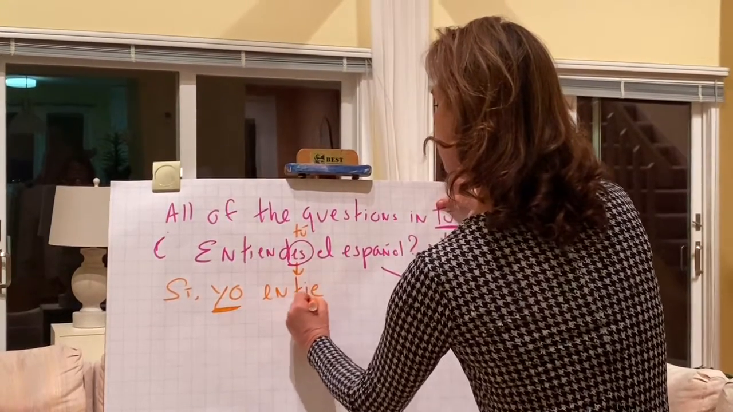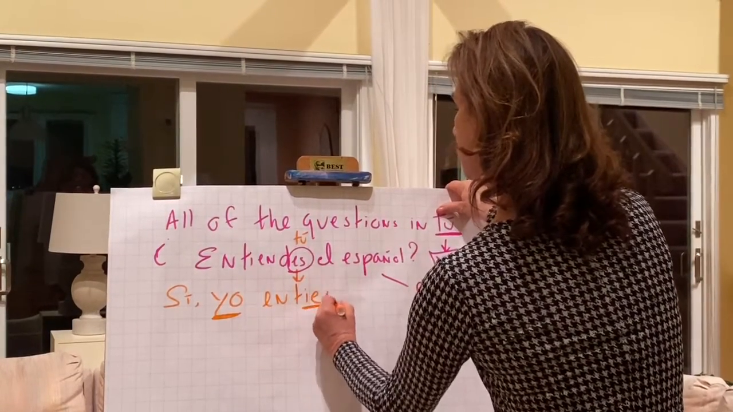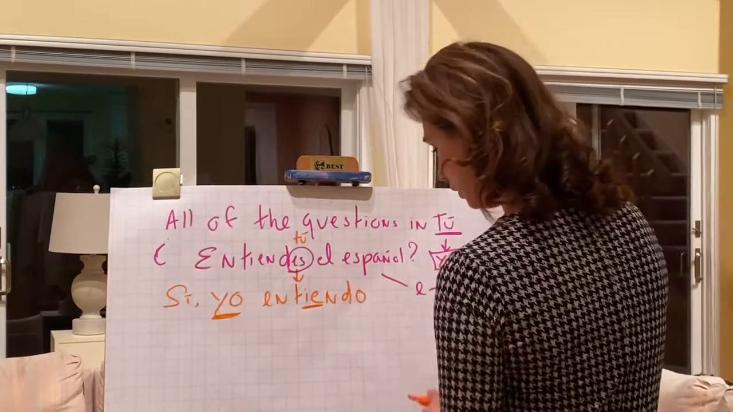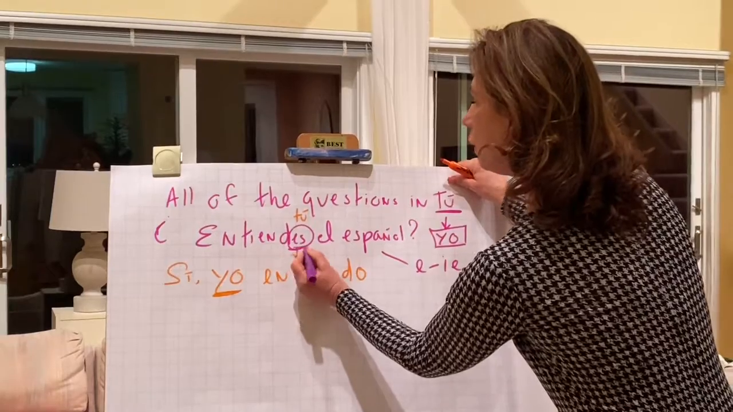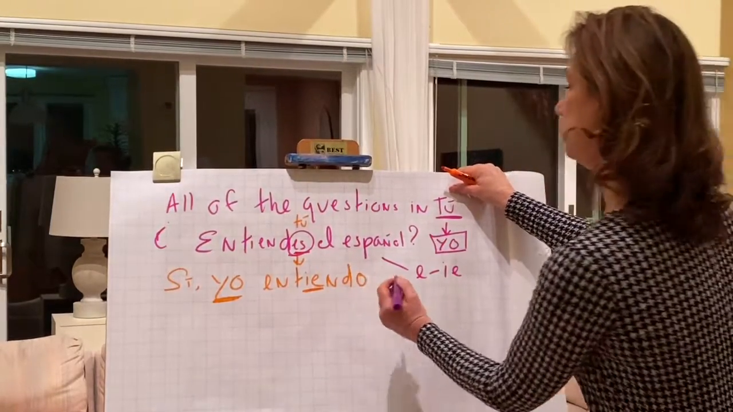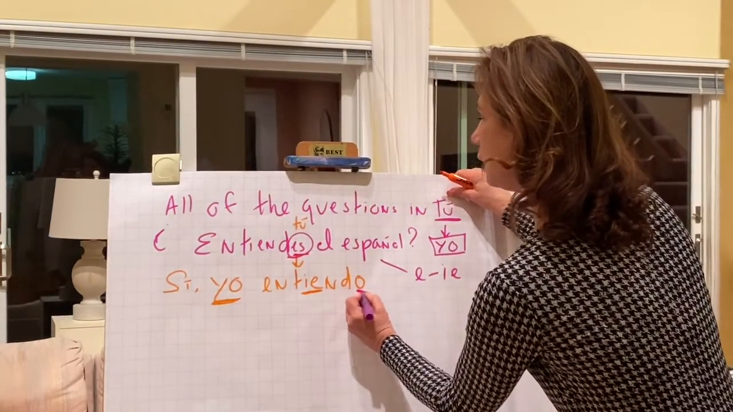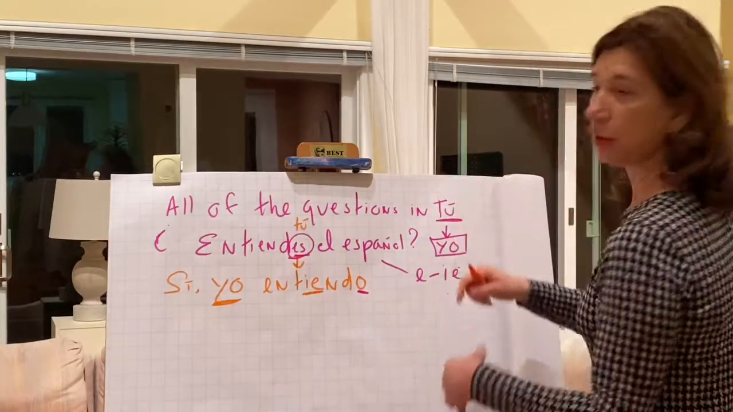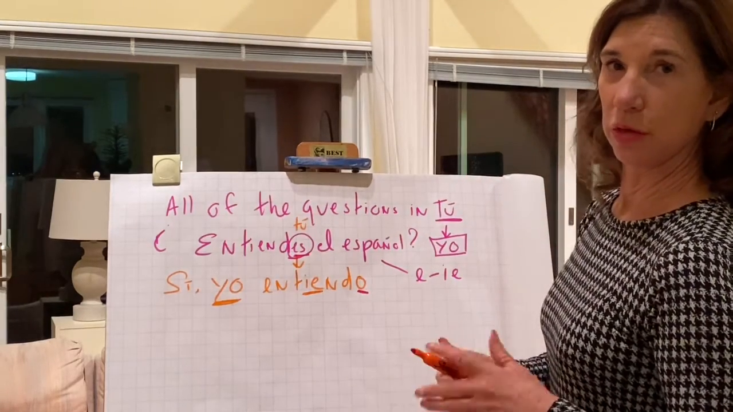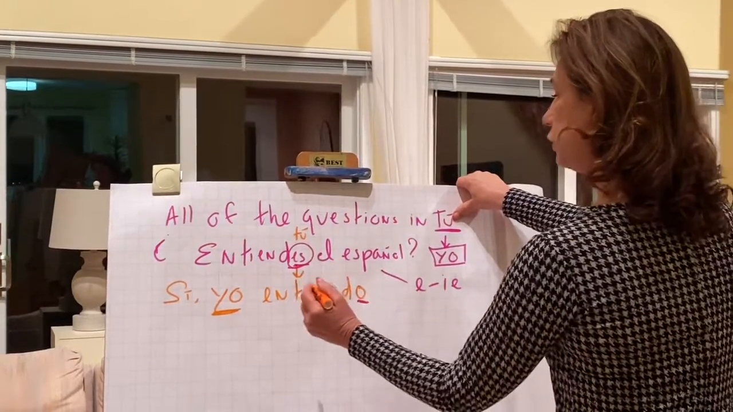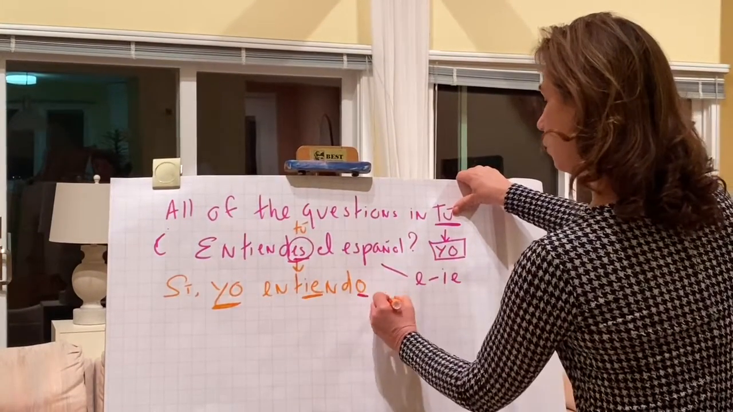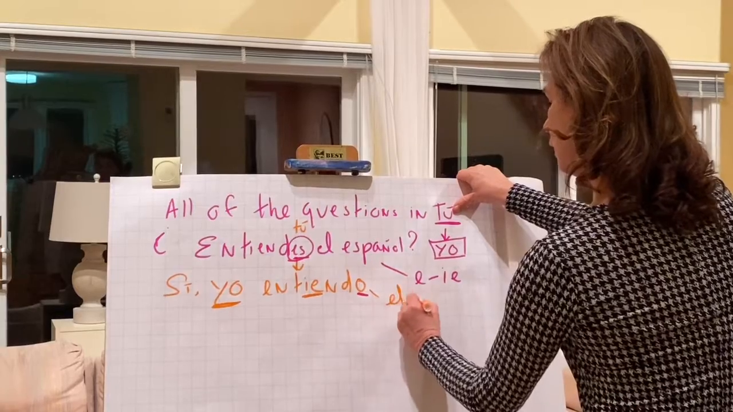So here we are. We need to make sure that it's stem change. A reminder, the ending's not different. If you know your ER verb endings, which you all do, right, it's just going to take the same endings. So all the yo's take an O. So that should be a good clue right there. So sí, yo entiendo, and then you just keep writing, all right? El español.